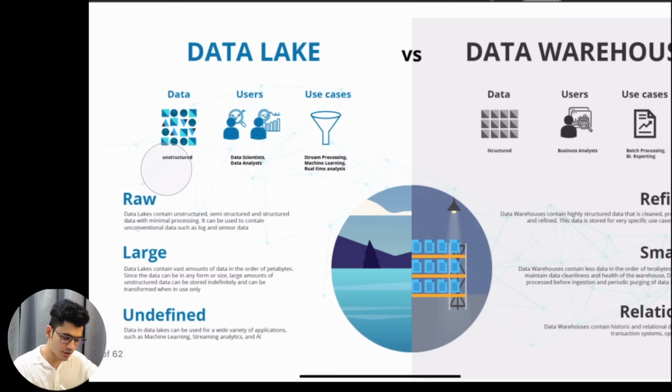Over here, data is unstructured because you can store JSON data, Parquet, CSV, whatever you want. The users are usually data analysts and data scientists, because, think about this, data scientists want to build their own machine learning models. Now, in the data warehouse, once you have the data added, you can only work with limited data, because you define that as per the business goals, and changing this structure is quite difficult.